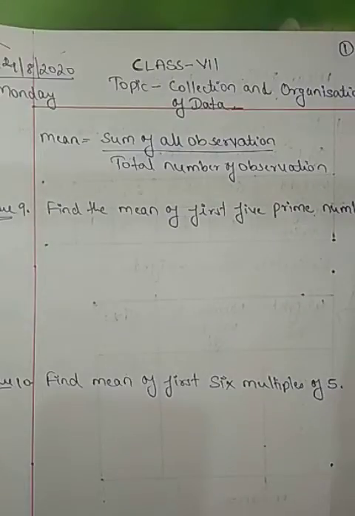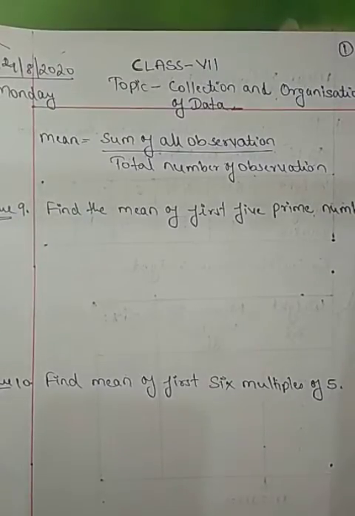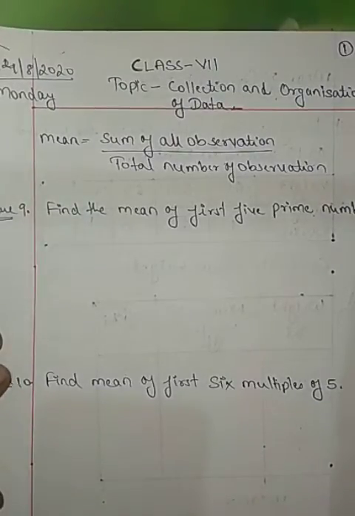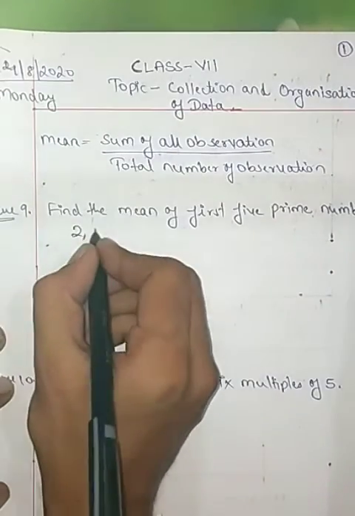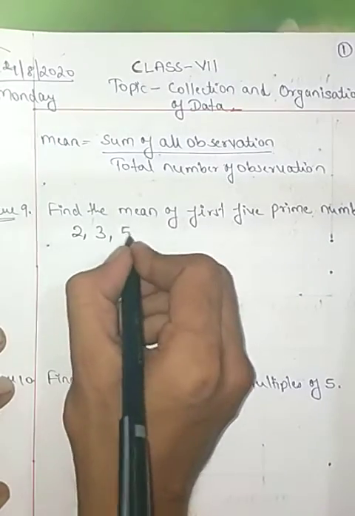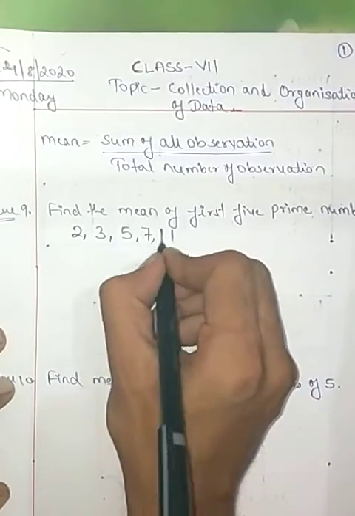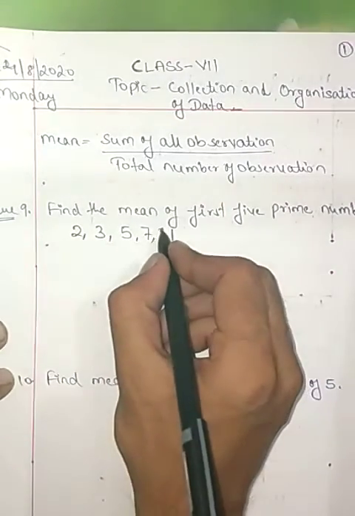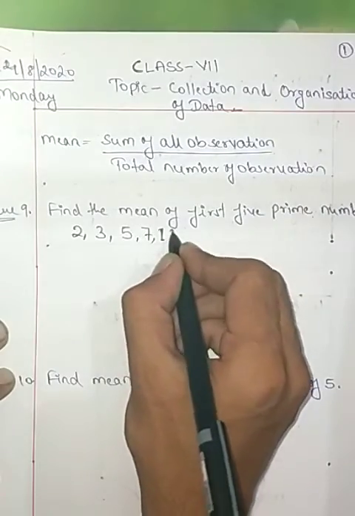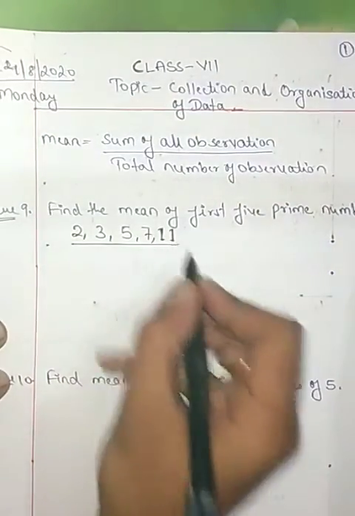Good morning, class. In the previous lecture, we discussed mean. When we have a question, find the mean of the first five prime numbers. So, what are the first five prime numbers? 2, 3, 5, 7, and 11. Prime numbers mean those numbers which don't have any factor other than 1 and the number itself. So we have to find the mean of these five numbers.